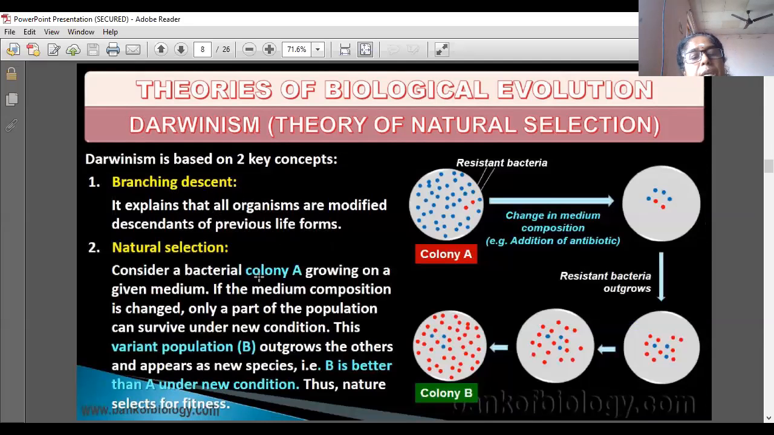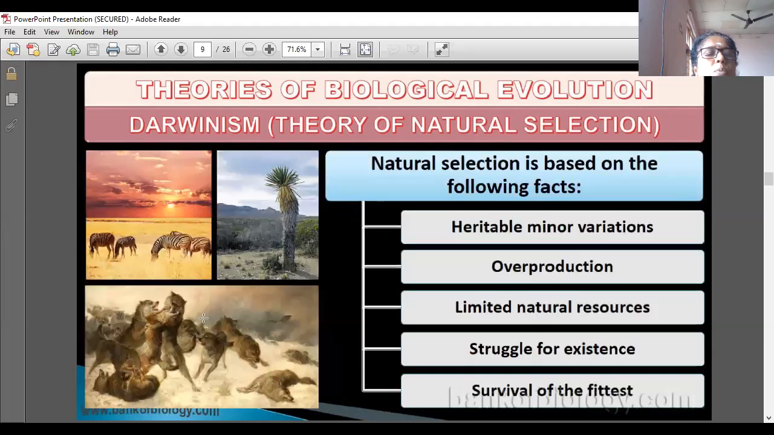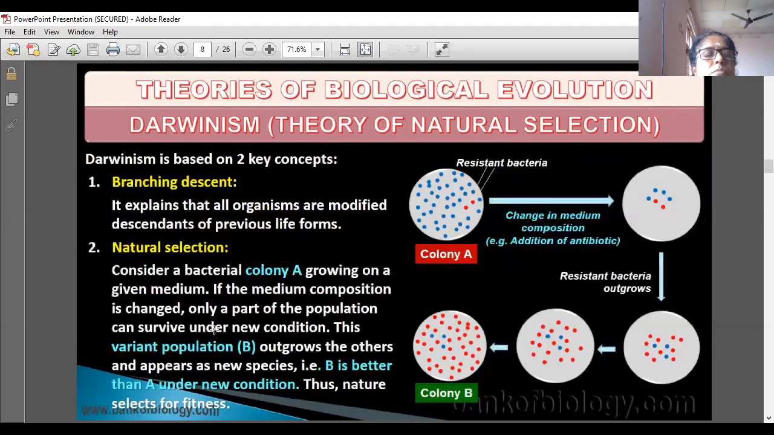Now, consider a bacterial colony A growing on a given medium. If the medium composition is changed, only a part of the population can survive under the new conditions. This variant population outgrows the other and appears as a new species. B is better than A under the new conditions. Example understood.